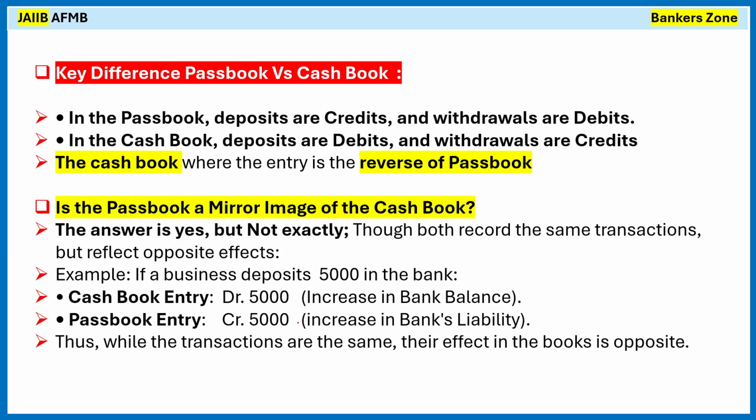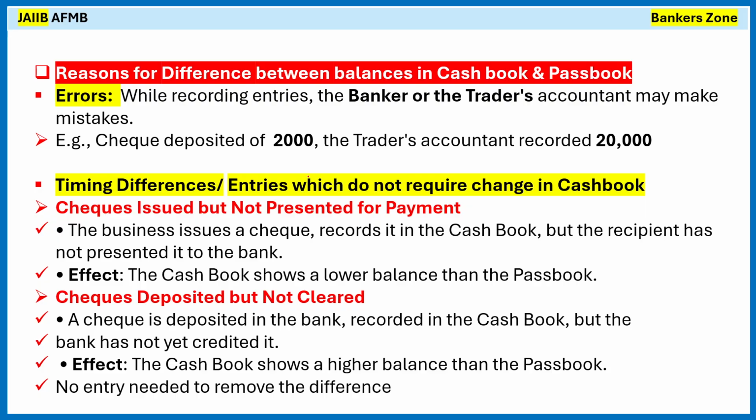Okay, very simple. Now see, why is there a reason for the differences between the balance in the cash book and passbook? Why do the balances of the cash book and the passbook not match? So that reason we will see.